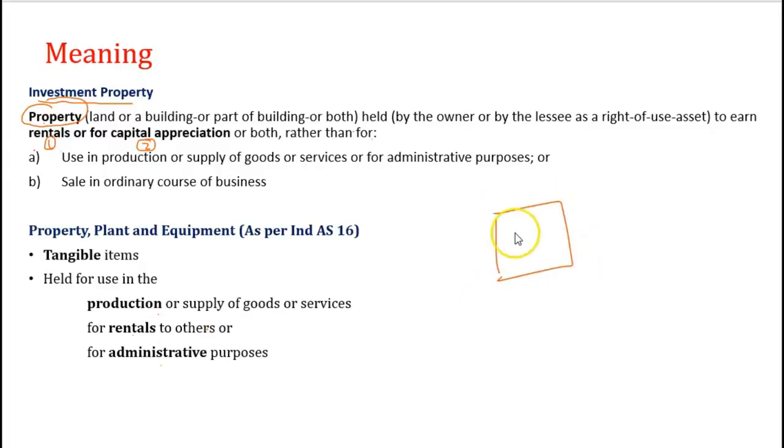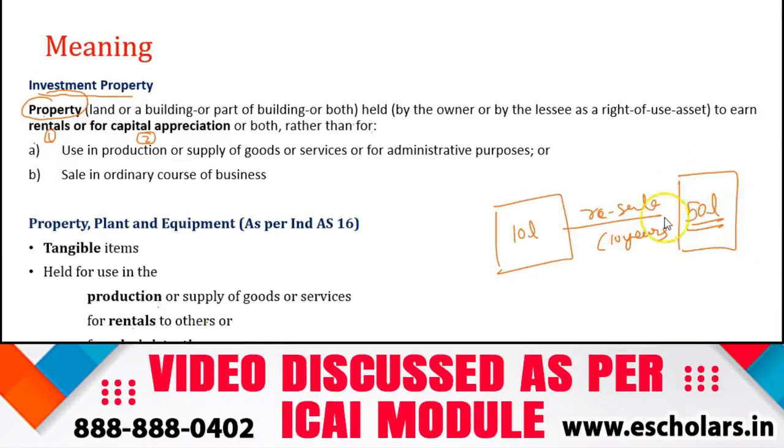Suppose an entity owns a land which it acquired at a cost of rupees 10 lakh with the purpose to resell this land after a period of 10 years at rupees 50 lakh. So this is the intention of the management while acquiring the property, that today we are acquiring this land and we will resell it after 10 years at rupees 50 lakh and we will earn capital gains of rupees 40 lakh. So this capital gain is nothing but the capital appreciation as per IND AS 40.